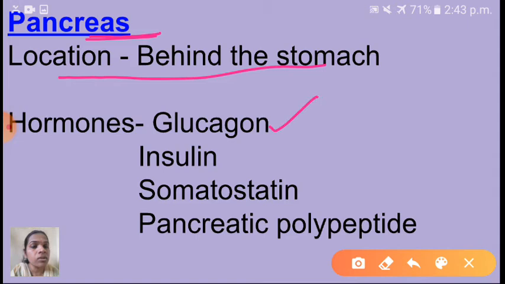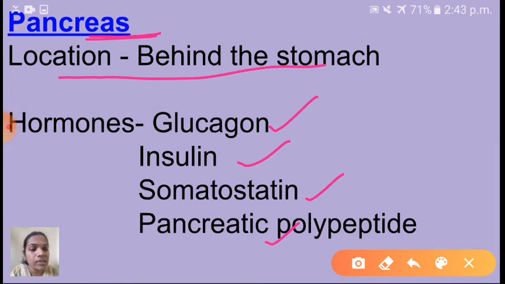Glucagon, insulin, somatostatin, and pancreatic polypeptide. So 4 hormones are secreted by this pancreas.